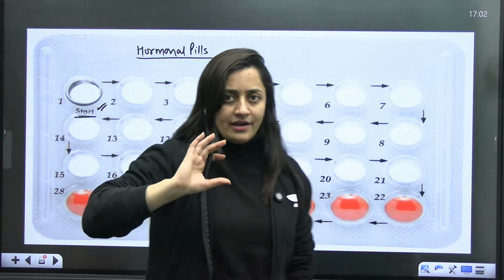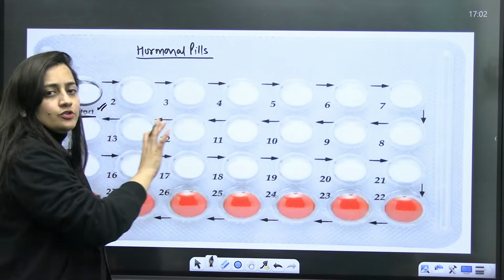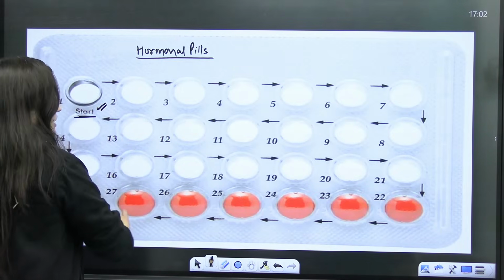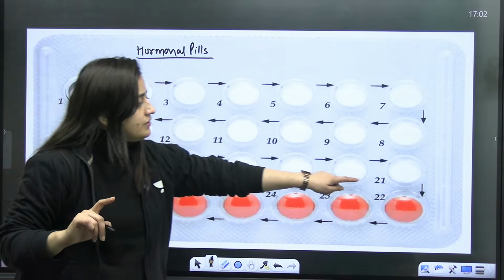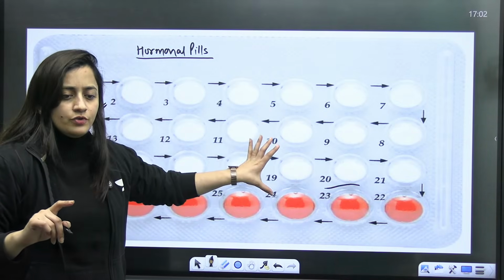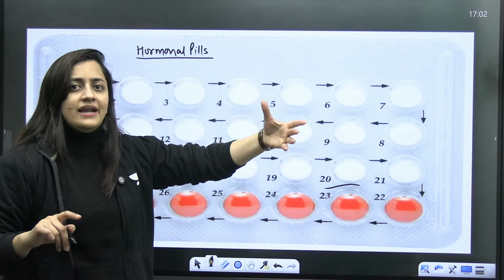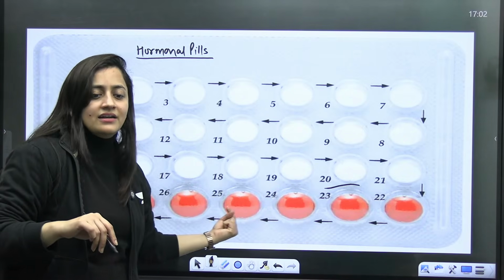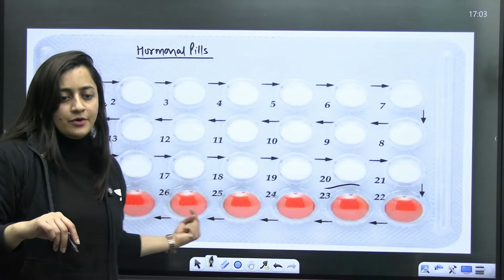So she has to take it every day, for the next 21 days, because after that she will again have her periods, her menstrual cycle. Initially these tablets were not like that. Females were given only 21 tablets to take. But then they were forgetting to restart after their periods, so just to keep track, these red ones are just iron supplements. Are you getting my point?